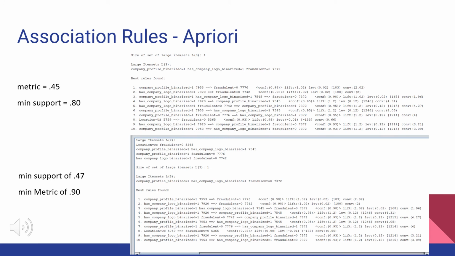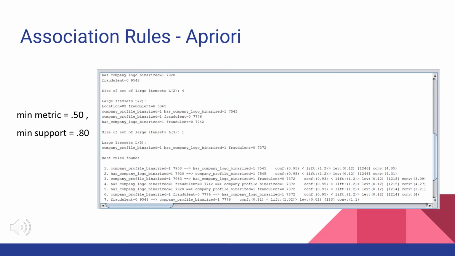We use the a priori method when conducting the association rules analysis. The first results shown are for min support with min metric 0.45 and min support 0.80. The results shown on the lower half are for the lower bound min support of 0.47 and min metric of 0.90. These are the results for min support with min metric 0.50 and min support 0.80.